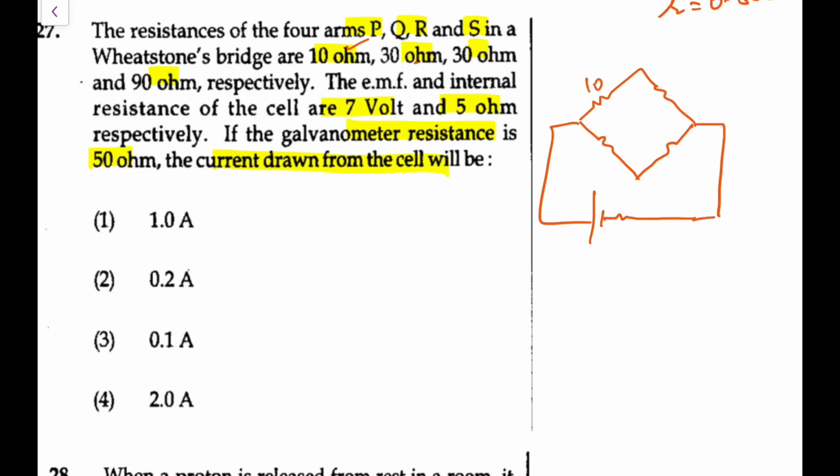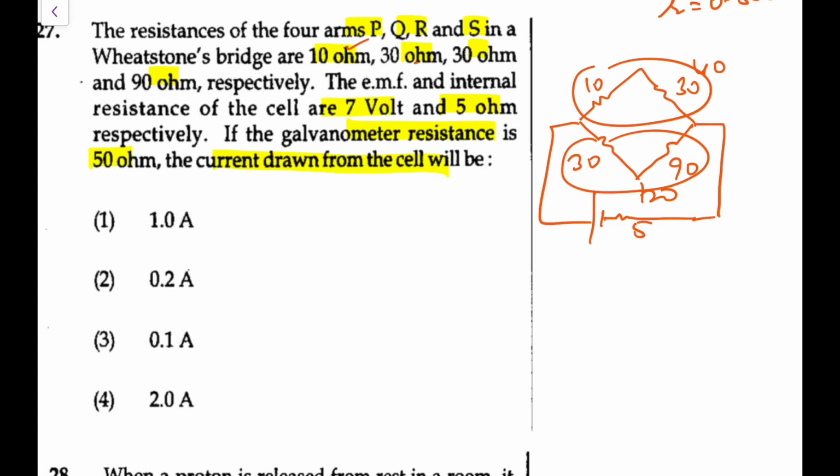So this is 10, this is 30, this is 30, this is 90. So 10 and 30 make 40, 90 and 30 make 120, and 120 in parallel with 40 will be 30. You can directly make it out. So 30 plus this internal resistance 5, so the current would be 7 volt divided by 35, that is 0.2 ampere. Directly you can go for it, so go for option second, it is 0.2 amperes.